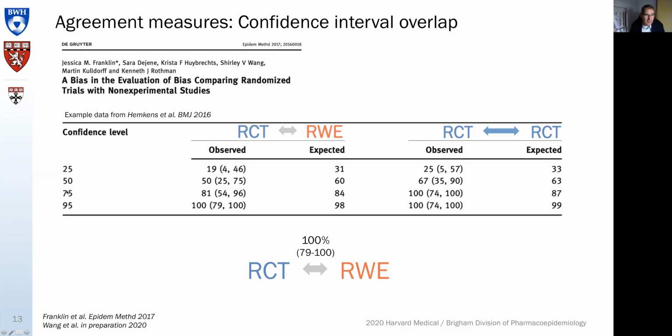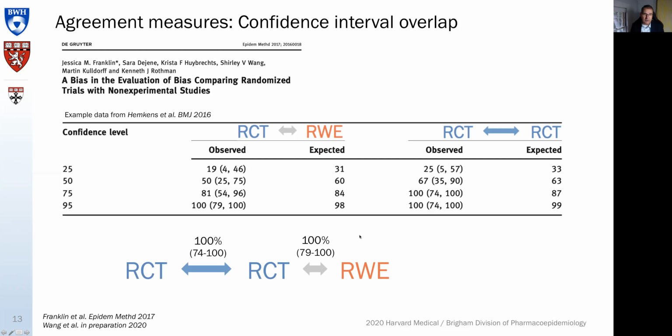When you look at the 75% confidence interval, so the tighter confidence intervals now, we would expect that 84% of these pairs would be overlapping, and we see 81%. So we're well within the expectation, right? When you look from RCT to RCT, and even tighter, at the 50% confidence interval, the expectation is that 63% are overlapping, and in fact it's 67%, 87%, and 100%. So you see variation here as well.